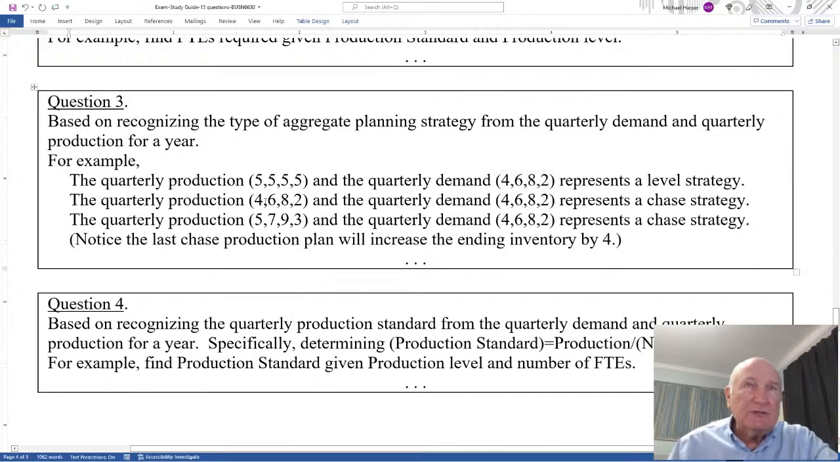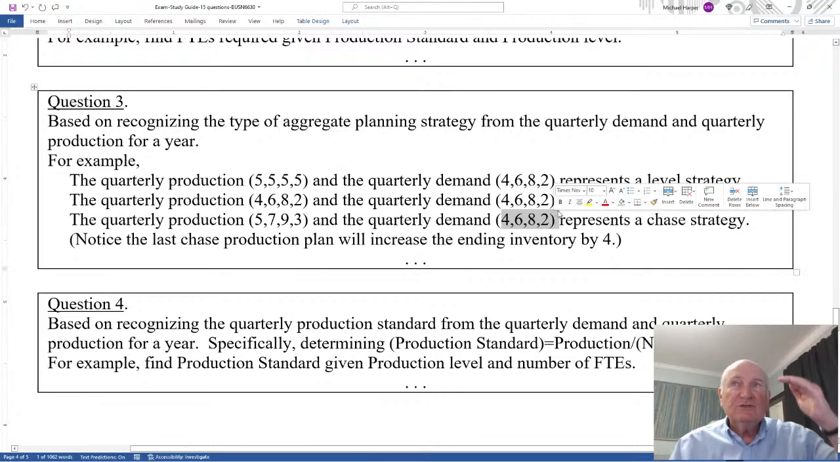The quarterly production of 4, 6, 8, and 2 for the demand 4, 6, 8, and 2, that's going to be chase. But also the quarterly production 5, 7, 9, and 3 for the quarterly demand 4, 6, 8, and 2, it's not the same. But notice 5 is 1 more than 4, 7 is 1 more than 6, 9 is 1 more than 8, 3 is 1 more than 2. So each one of these is 1 more than each one of these, so it's still chase.